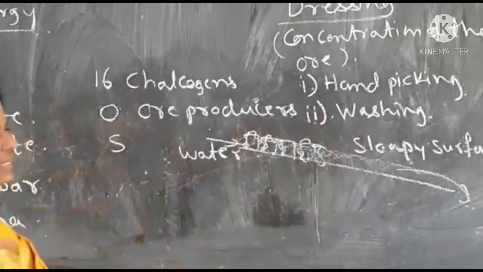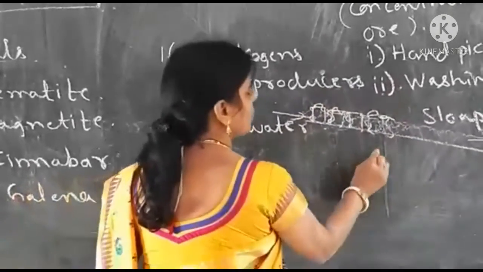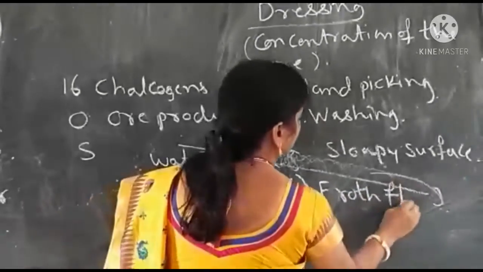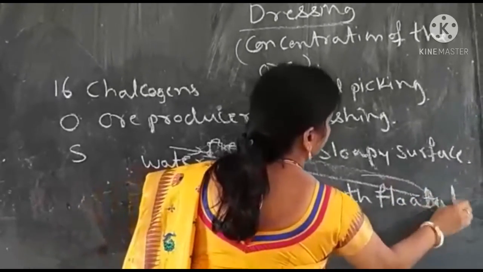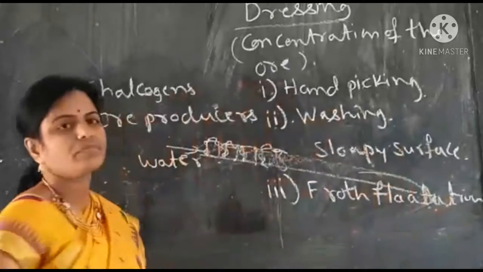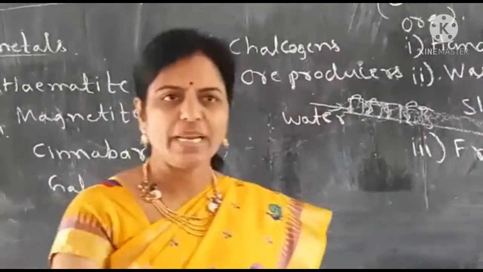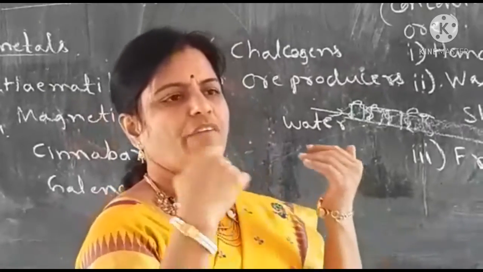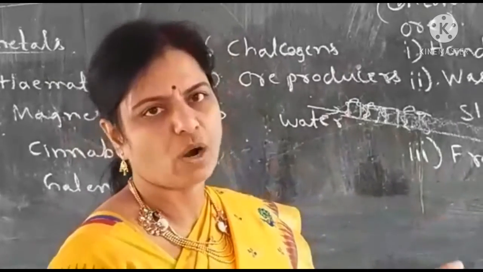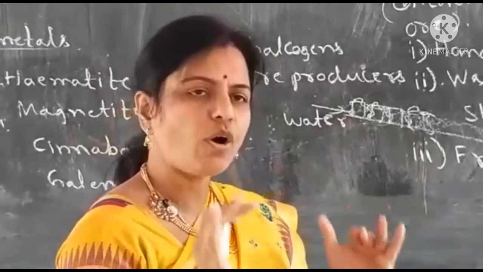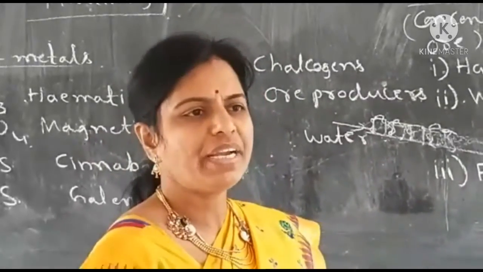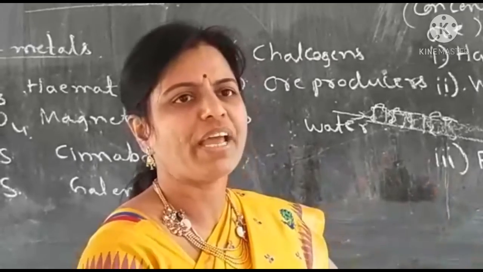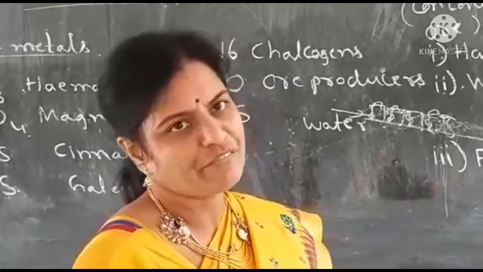Now coming to the third technique, that is froth flotation. You might have seen people learning swimming. I don't know swimming. Suppose I jump into a water tank, I get drowned. So in order to avoid that, we take a hollow thing or tube and wear it around our waist.